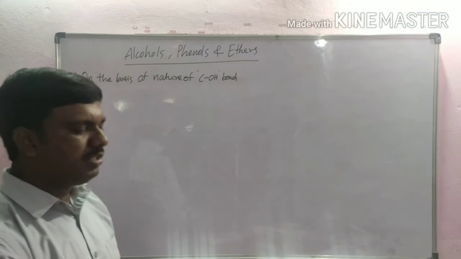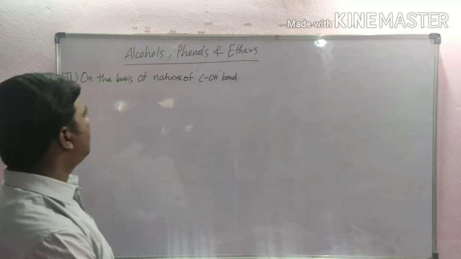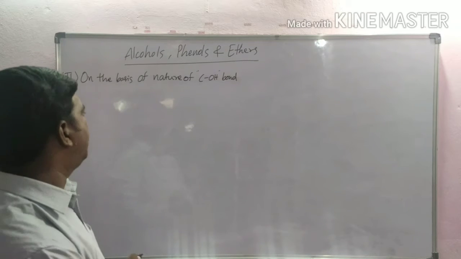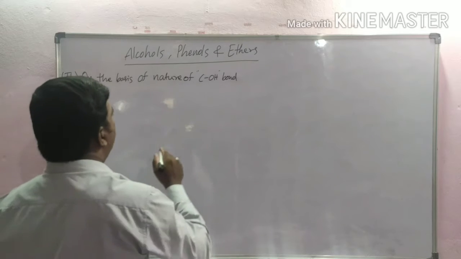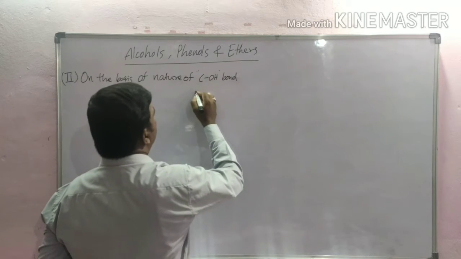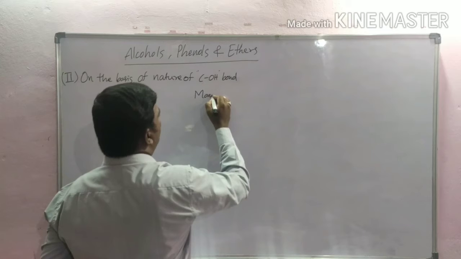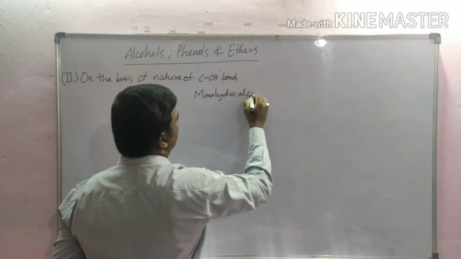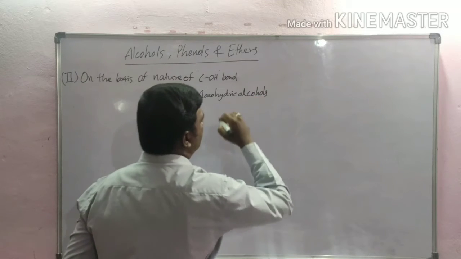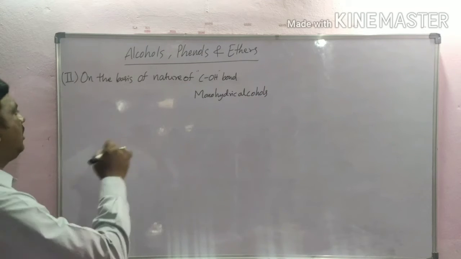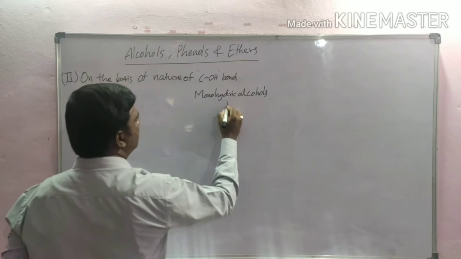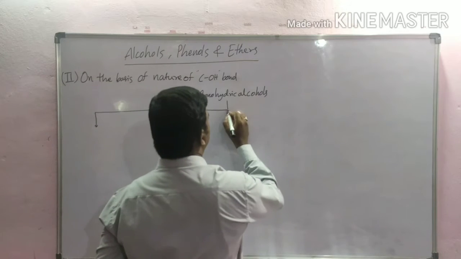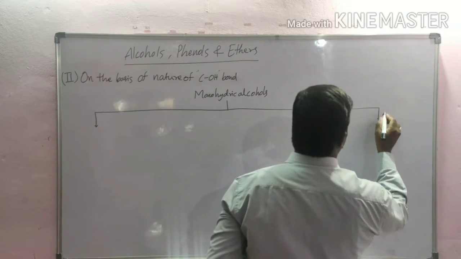Next, classification on the basis of the nature of the C-OH bond. Based on this, monohydric alcohols are classified based on two conditions.